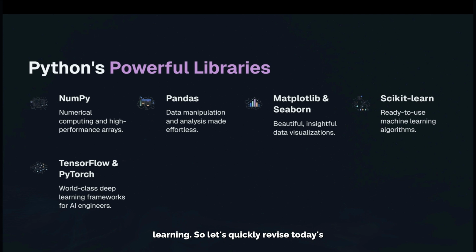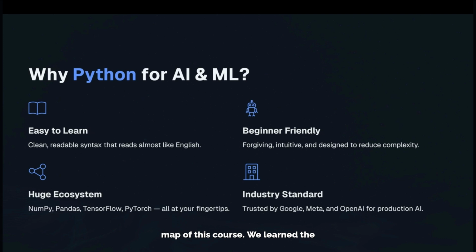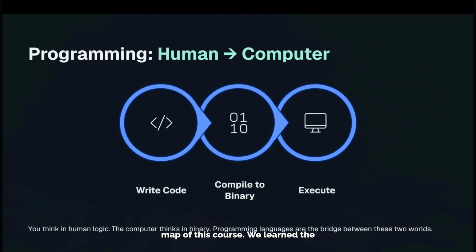So let's quickly revise today's lecture. We understood the complete roadmap of this course. We learned the meaning of algorithm, programming, and programming language. Finally, we discovered why Python is the world's most popular programming language for AI and machine learning. In the next lecture, we'll understand Python syntax, explore Google Colab, and write our very first Python program.